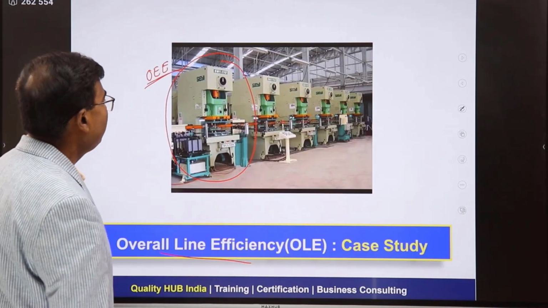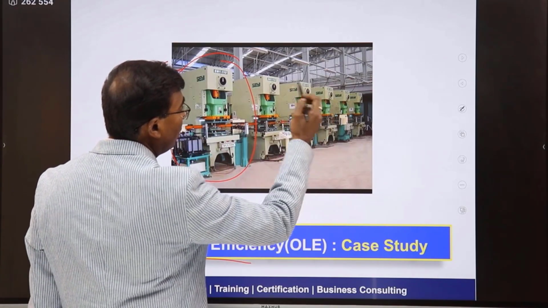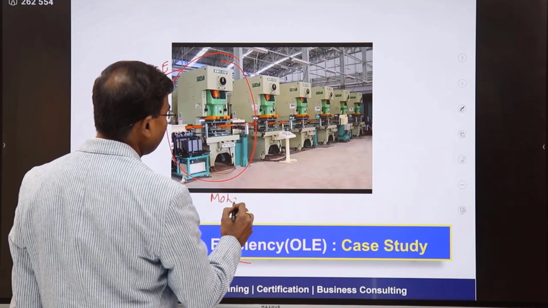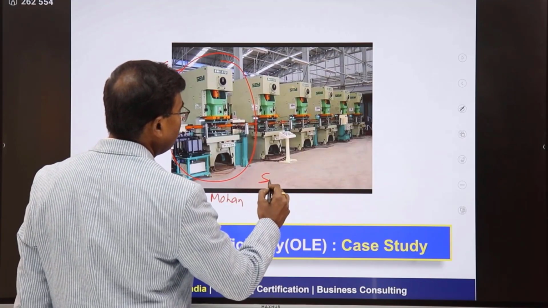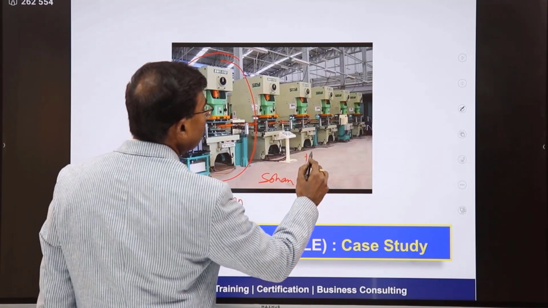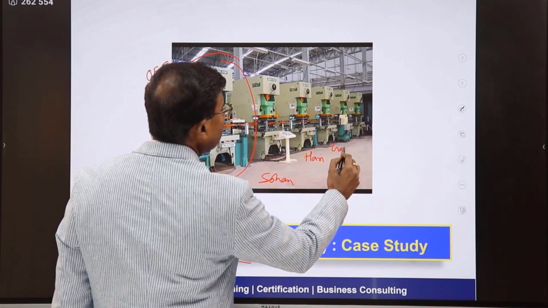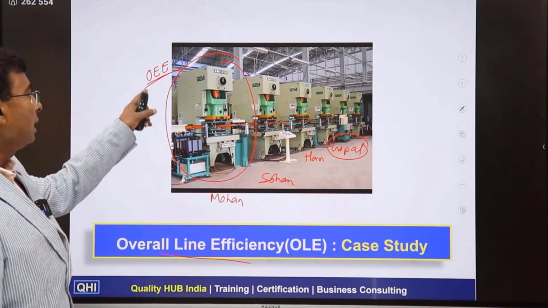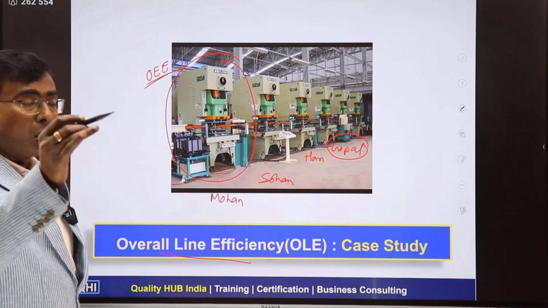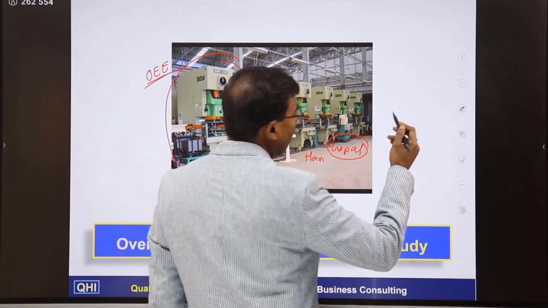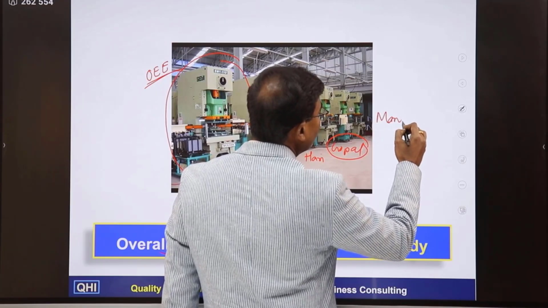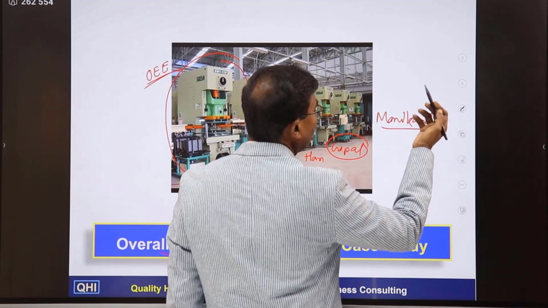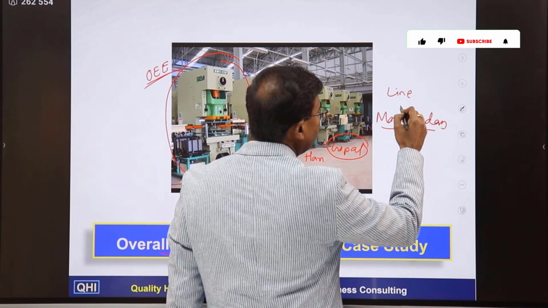Say for an example, there is a company and there are different operators working on different lines. And let's say Mr. Mohan is working here, Sohan is working here, Hari is working here, and Gopal is working here. So at individual capacity, they would be calculating OEE for their machines and they would be reporting out to their boss. And their boss is a supervisor, let's say Manikandan. So Manikandan is the boss of this line, or the line in charge.